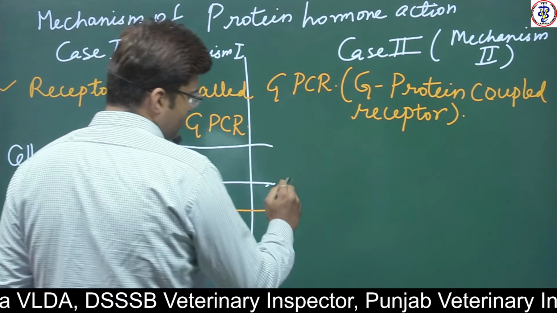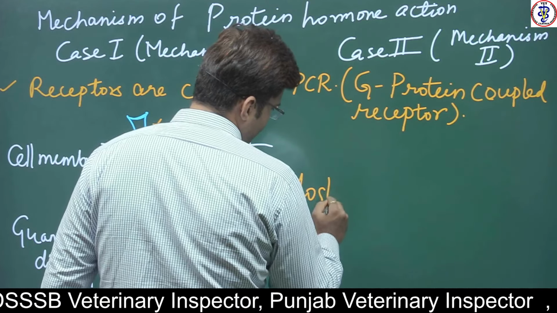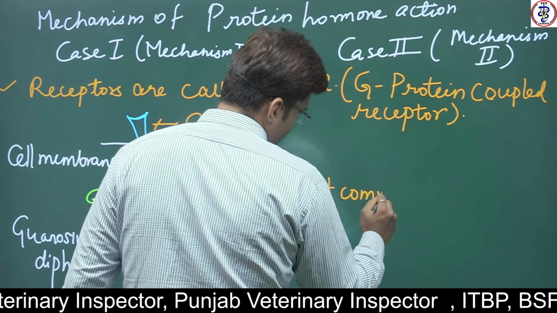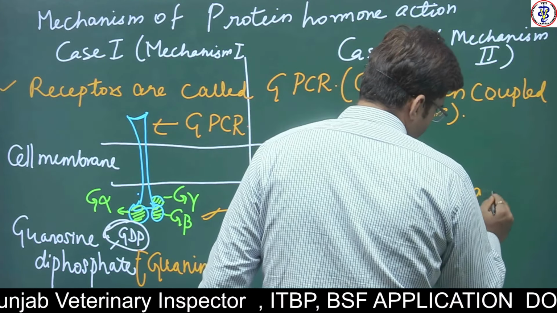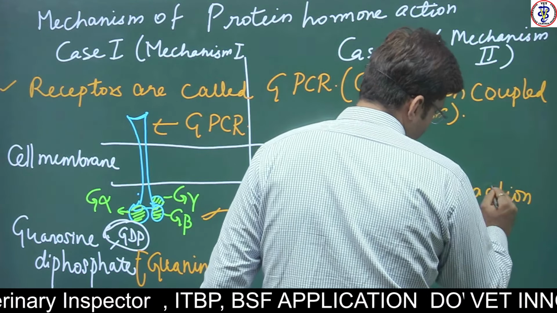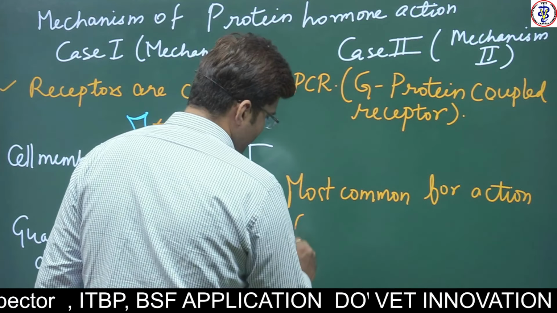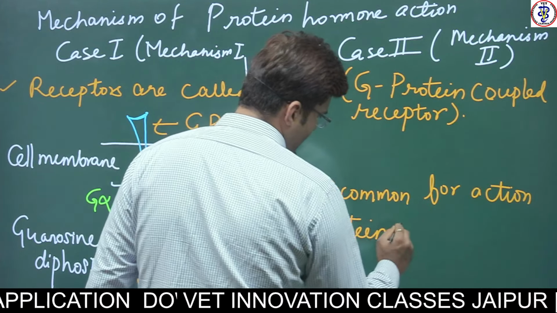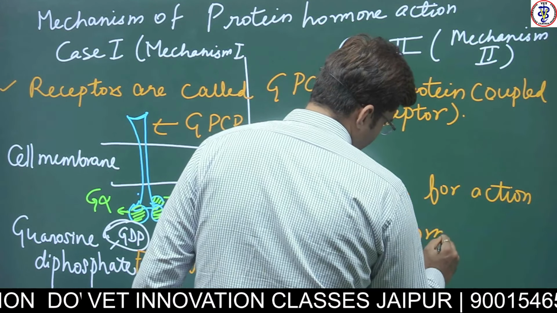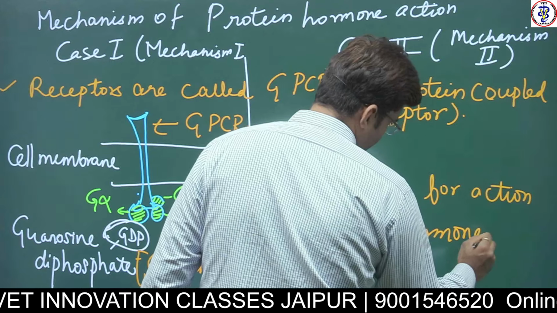It is the most common receptor for the action of protein hormones.